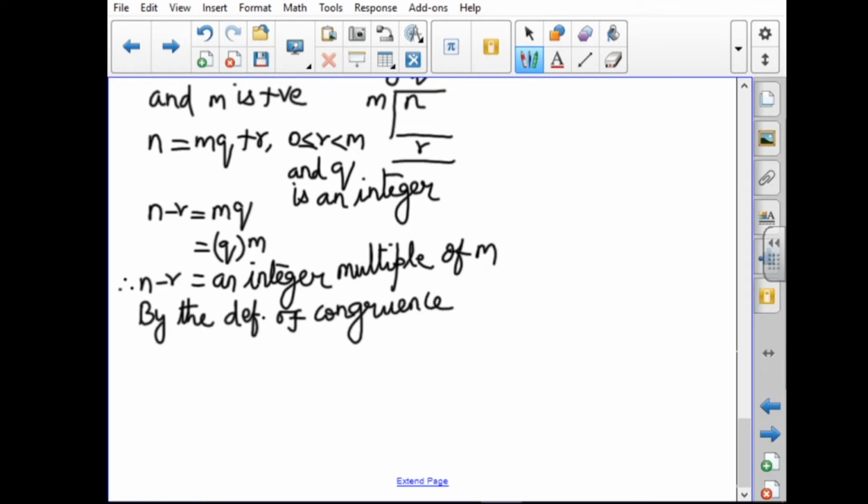By the definition of congruence modulo, we can write n is congruent to R modulo m. So we can connect these two. We are starting from Euclid's division lemma and we end with modular arithmetic. We can represent it like this.